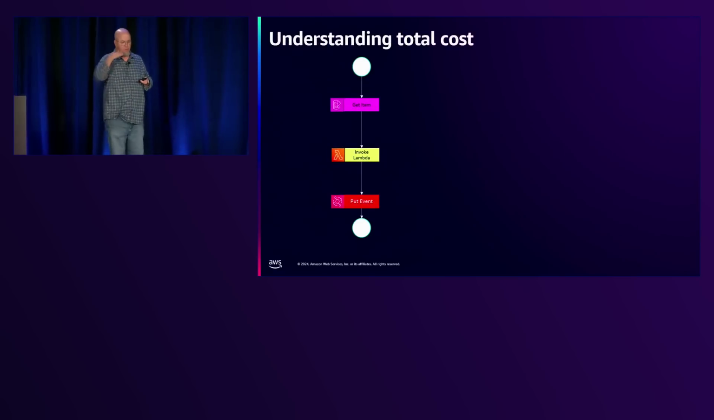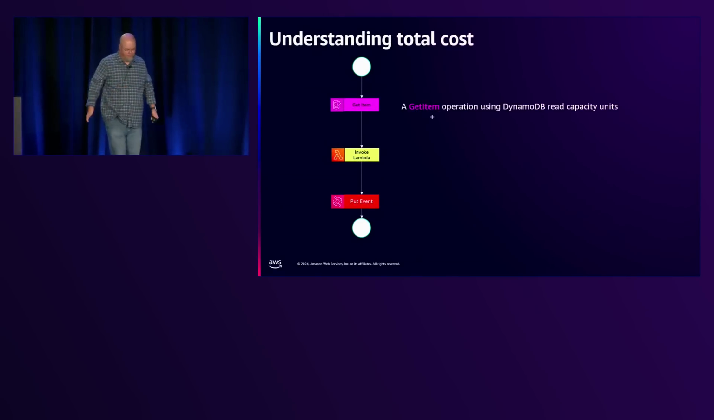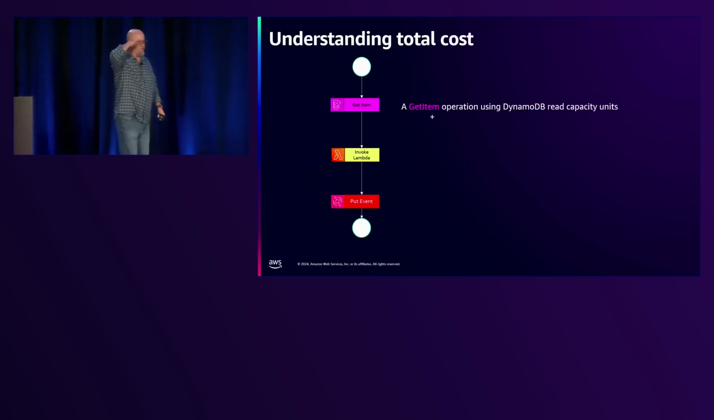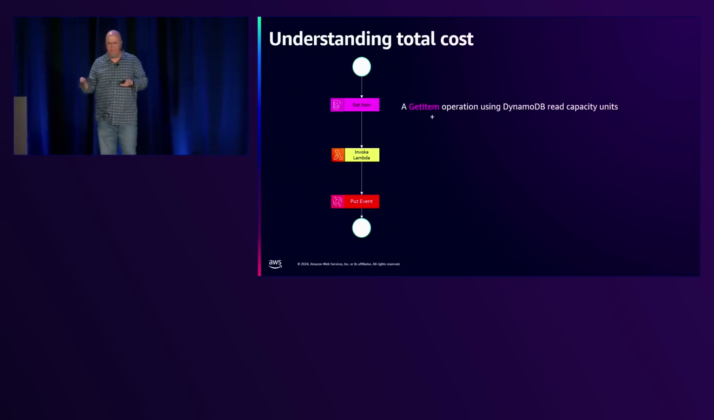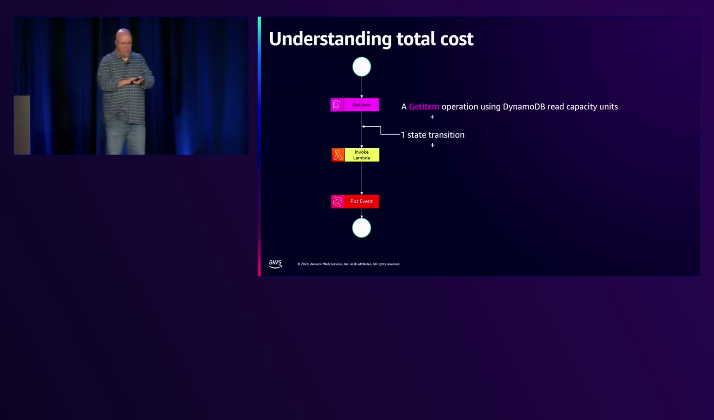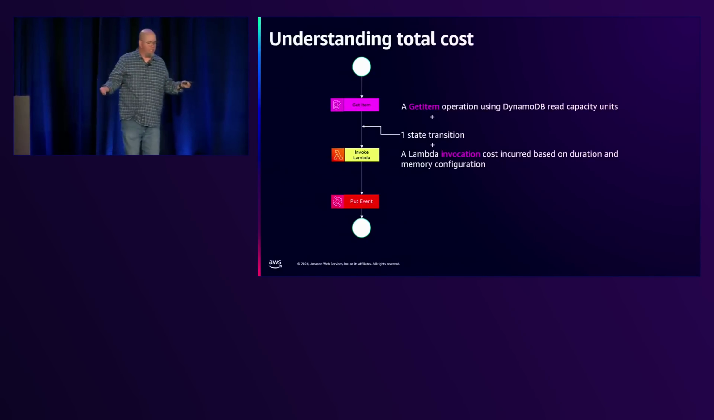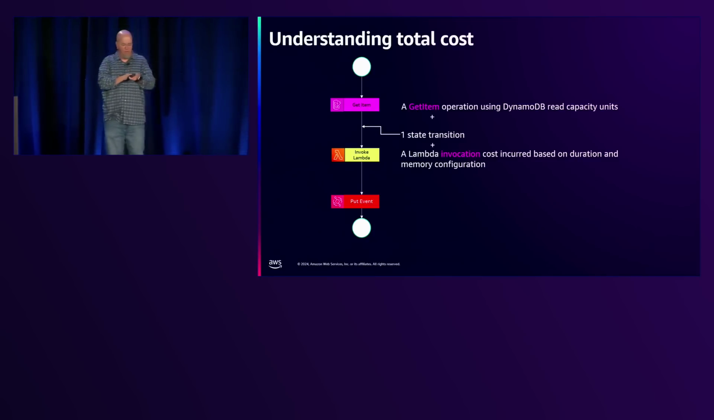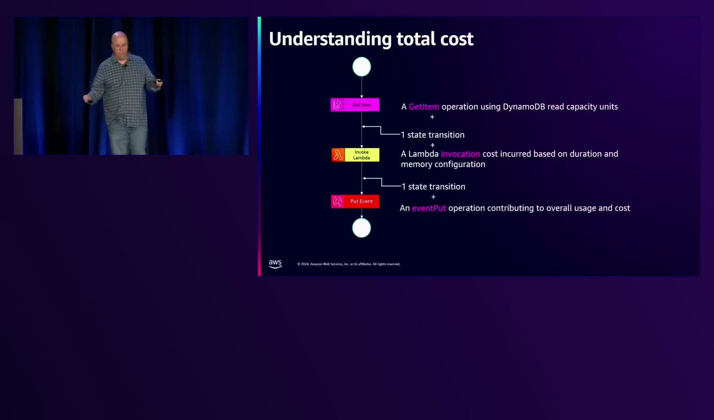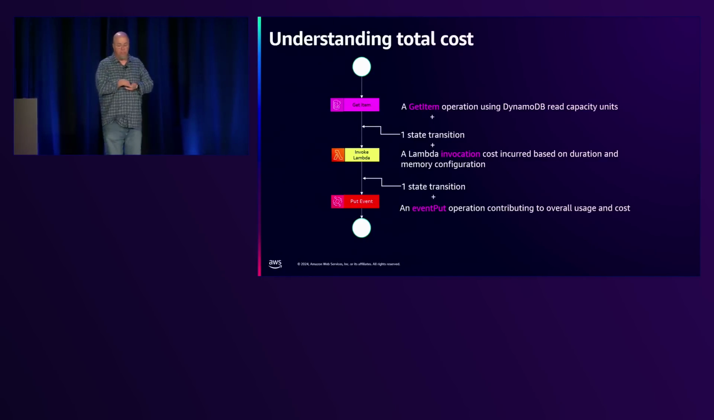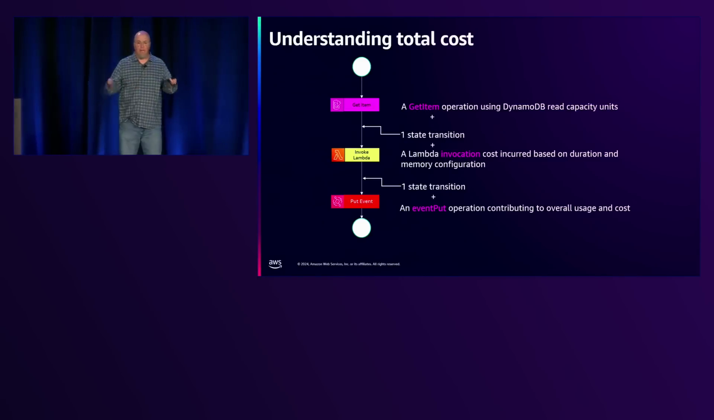So let's walk through, again, the pricing. You look at this quasi-step function, and you've got a get item. So here you're going to pay for the operation. We're talking about an application holistically, right? You're going to pay for DynamoDB read capacity units. Then you're going to have a transition. And then you're going to have a Lambda invocation. So you're going to pay for Lambda invocations outside the free tier, looking at duration and memory configuration there. Then you have a transition, and then you have a put event, which again is part of EventBridge. It's going to affect the overall usage and cost. So there are some things directly in step functions that can help reduce these.